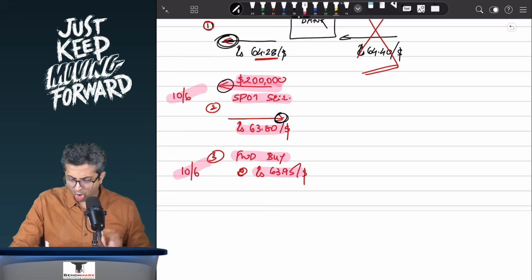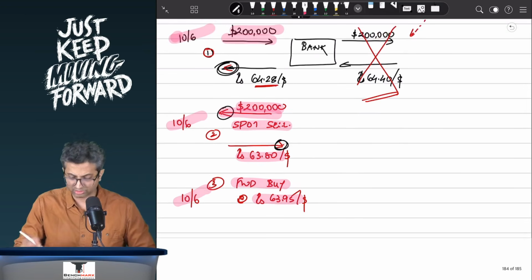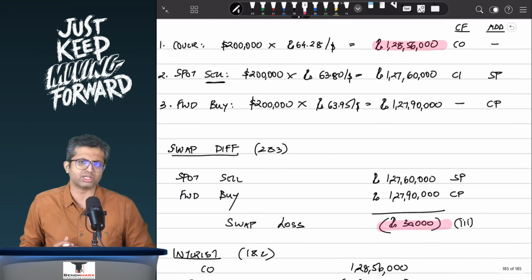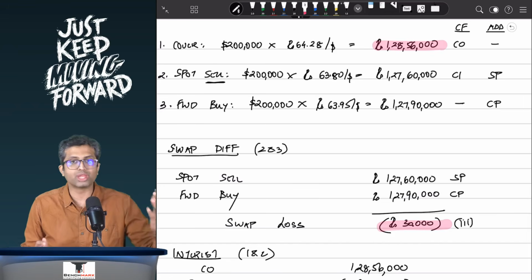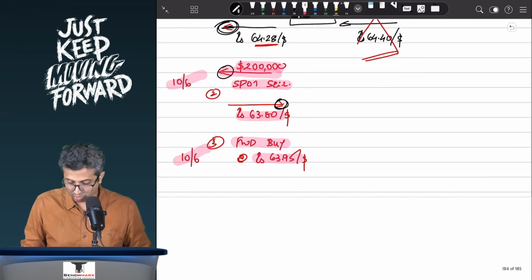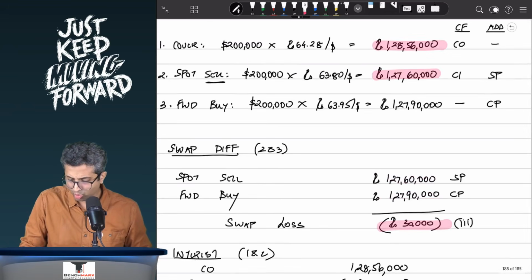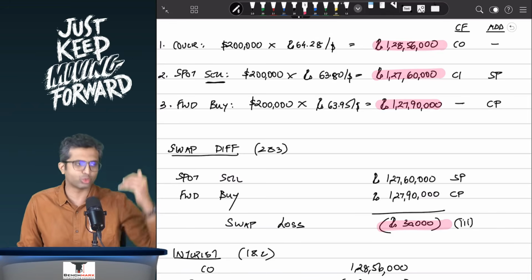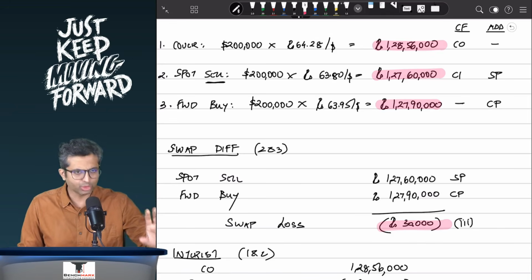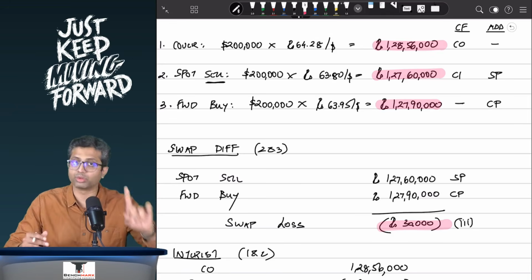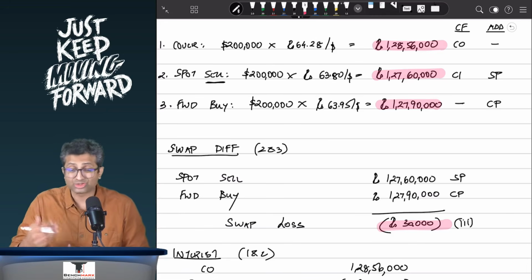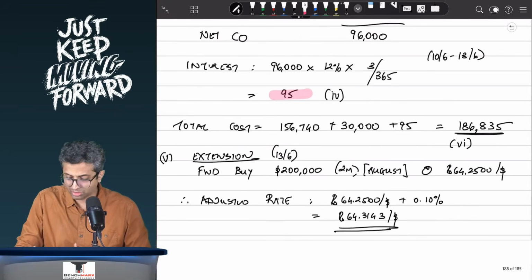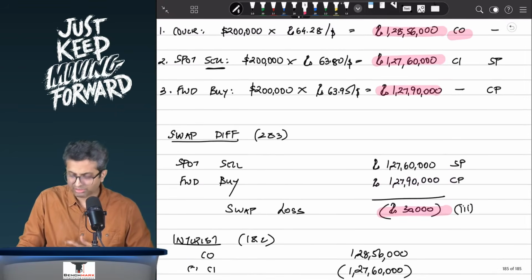Now you have all of these. So you will try to find the 3 pointers. 2 lakhs into 64.28, that comes to 1,28,56,000. Then you have 2 lakhs into 63.8, that is on spot sell, which comes to, let us say, 1,27,60,000, and then 1,27,90,000. At this point, the most important thing is you have to ask yourself, is this a cash flow? So on 10th of June, is there an actual movement of cash? So in point 1, yes, you are actually going to pay. As you can see at 64.28, you are going to pay, and hence this will be a cash outflow. However, this is not an additional action.